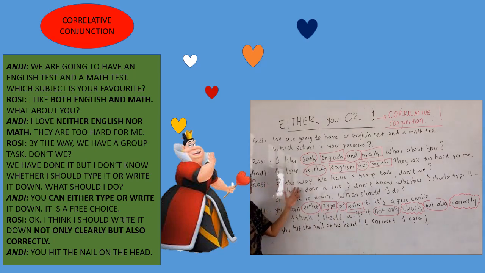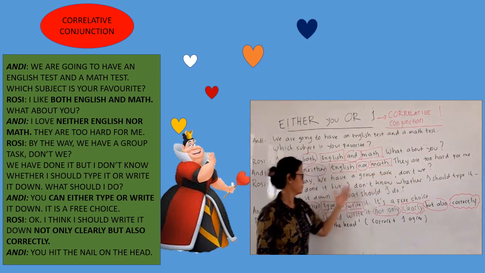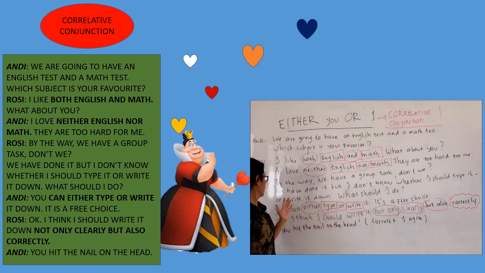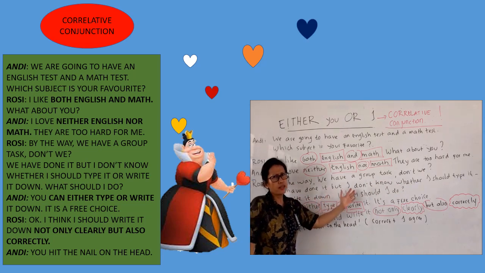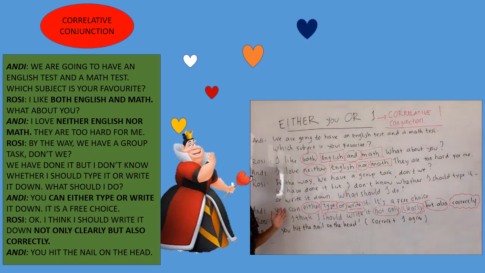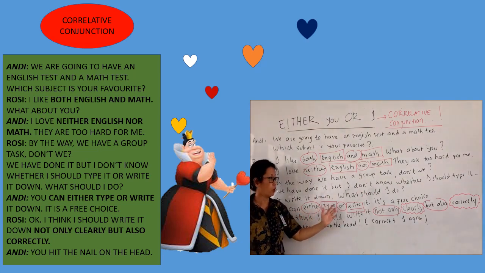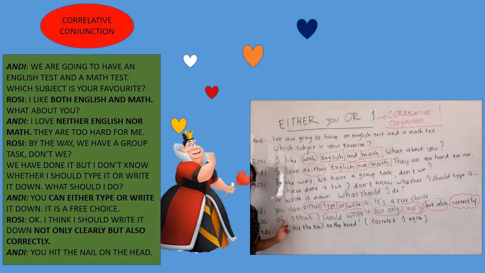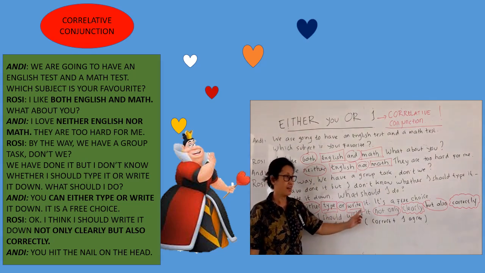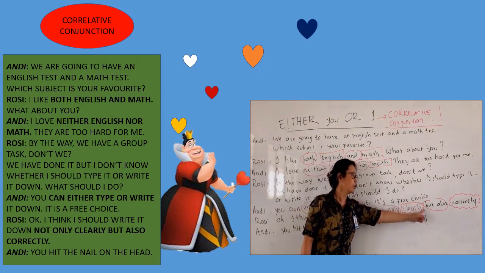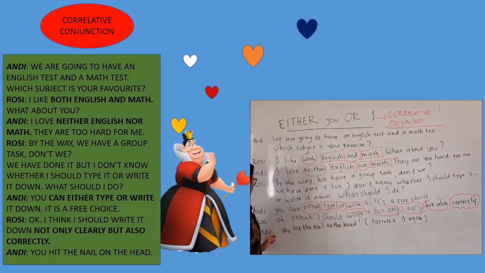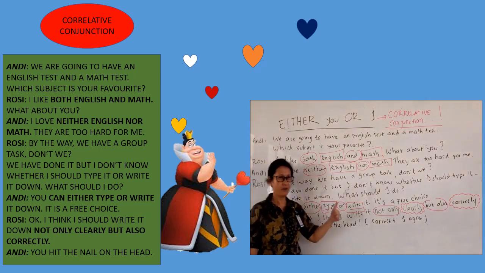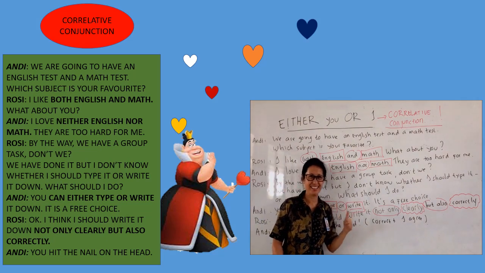Rosie, by the way, we have a group test, don't we? We have done it, but I don't know whether I should type it or write it down. What should I do? Andy, you can either type or write it. It's a free choice. Rosie, okay, I think I should write it not only clearly but also correctly. Andy, you hit the nail on the head, which means correct and I agree. Okay?